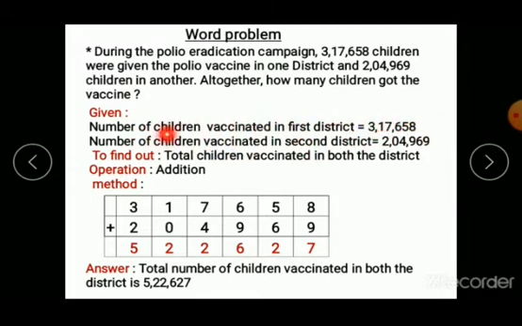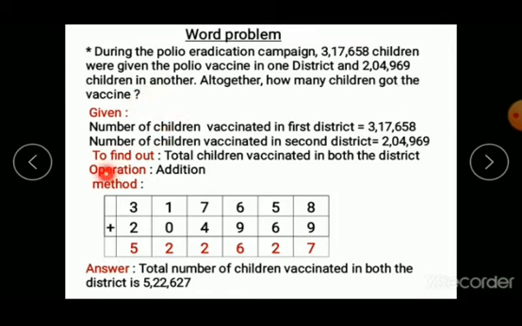Now we will move towards to find out. In to find out portion, we write down what is our last sentence of our question or what action we need to take. So altogether how many children got the vaccine?